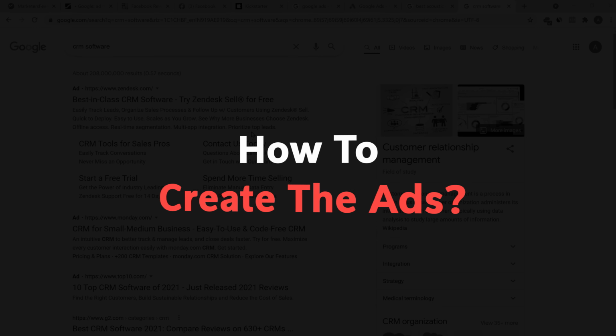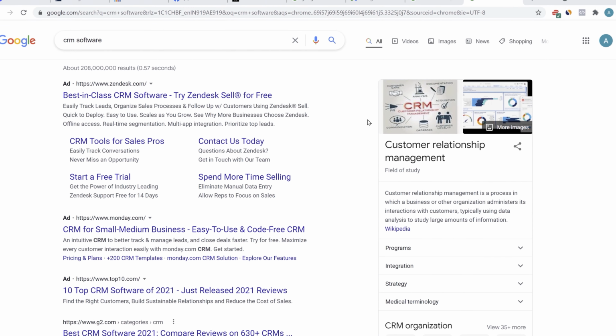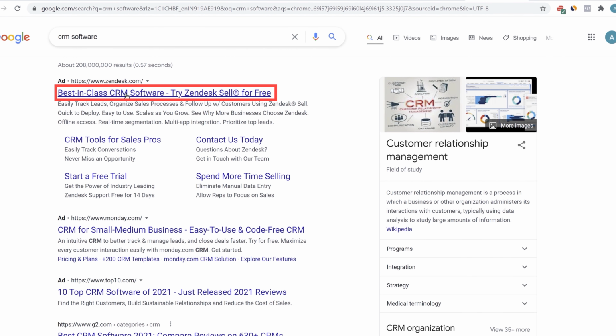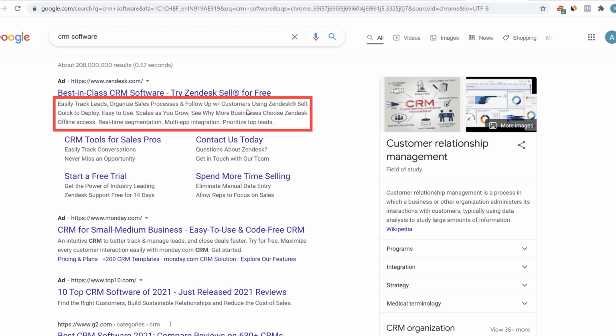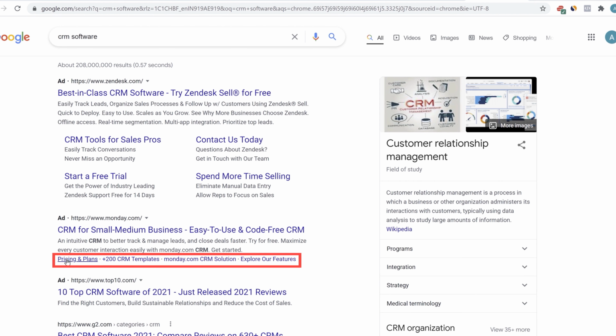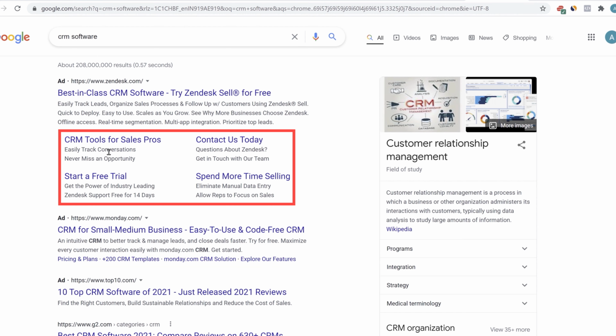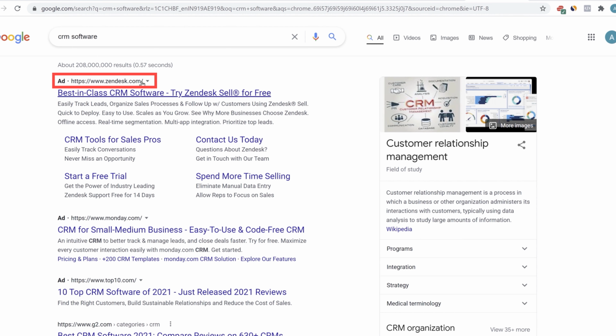So before going into how to create the ads, I'll just give you a brief overview. So this is the headline, the best in class CRM software, try Zendesk Sell for free. Then this is the description. These are the different site links that Google offers. These are again site links, and this is the URL of the website.